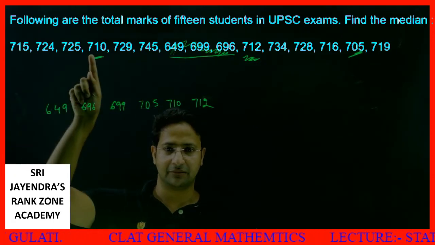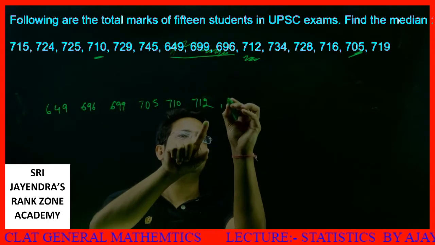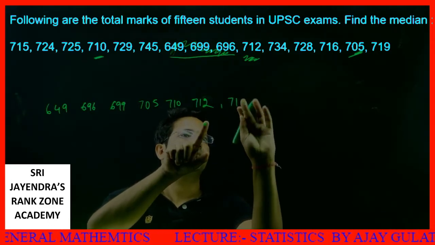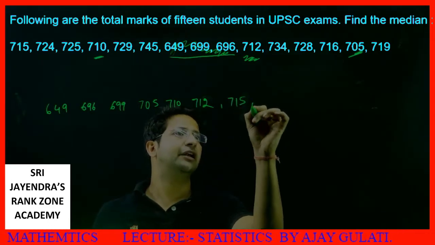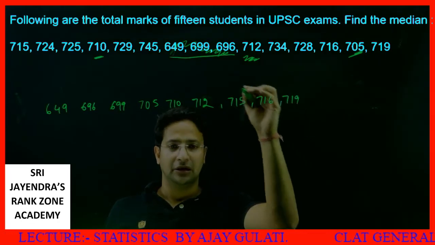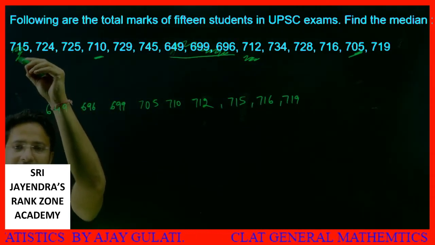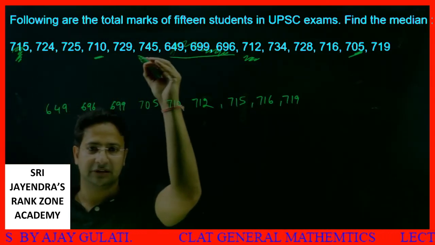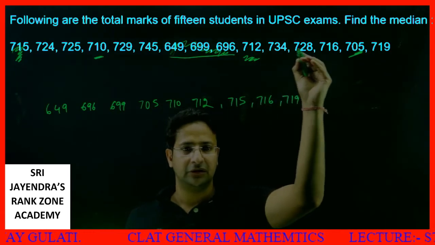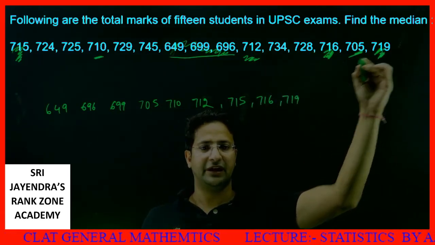Is there any other number less than 715? No. Then I also see 716 and 719. So 715, 716 and 719 are also done.